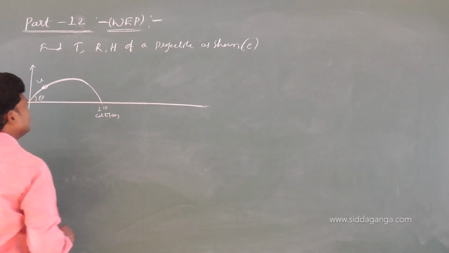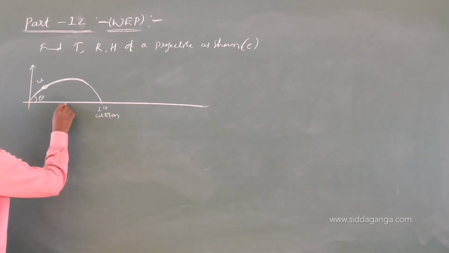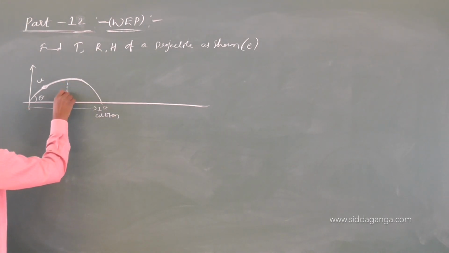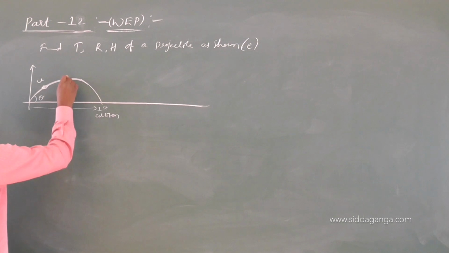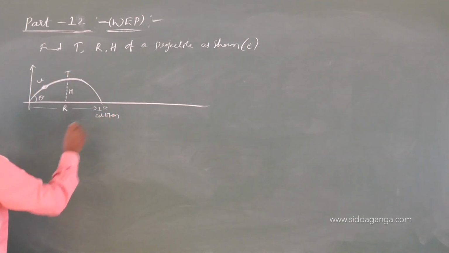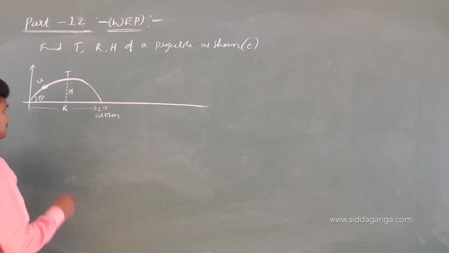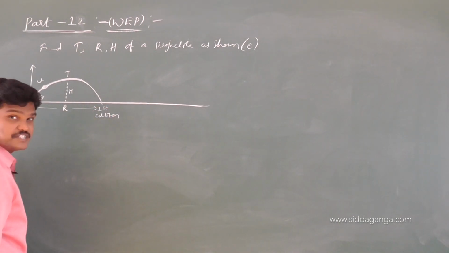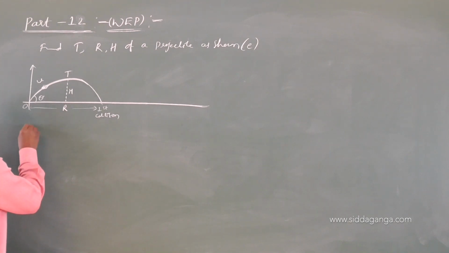Then what is this? Range. And what is this? Height. And this is the time of flight. Let me start with t. Okay, this is the first collision. So before the first collision,